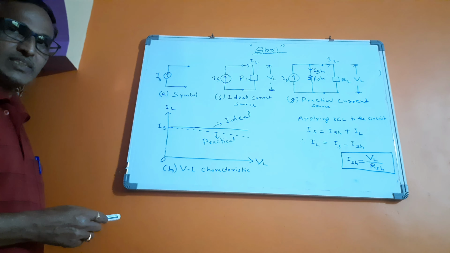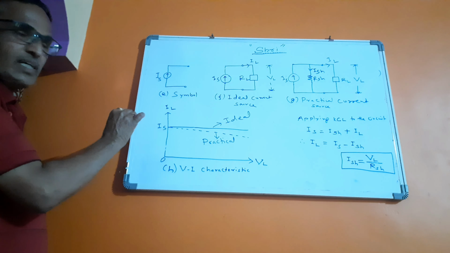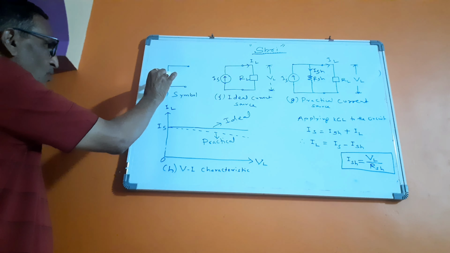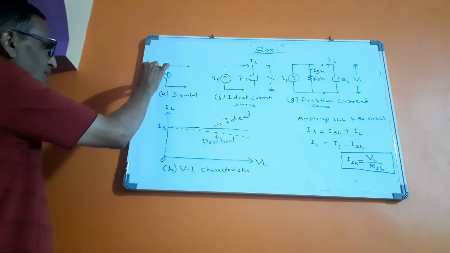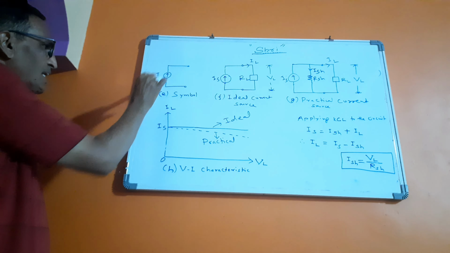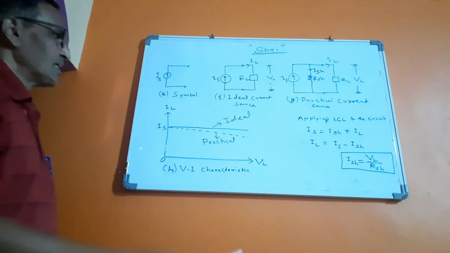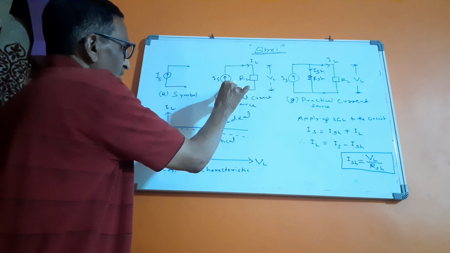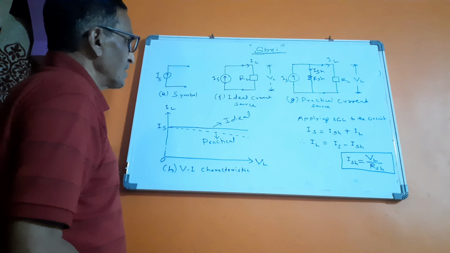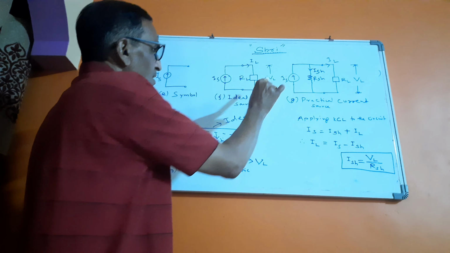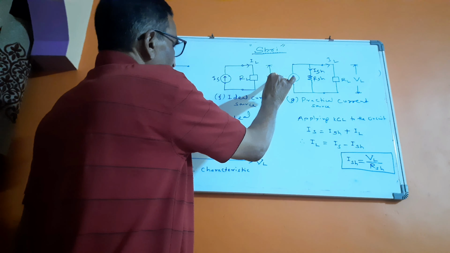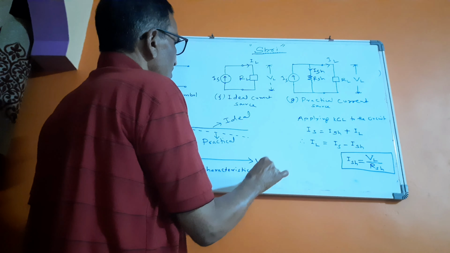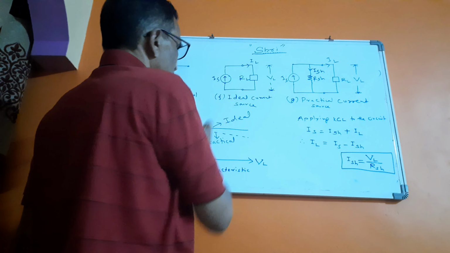The symbolic representation of the current source is as shown in the figure. It is shown with an arrow. The arrow is known as the positive terminal and the tail end is known as the negative terminal. The ideal current source is shown in figure F. The internal resistance is not shown here because it is infinite, and all the time, even though VL is increasing, IL will be equal to IS.